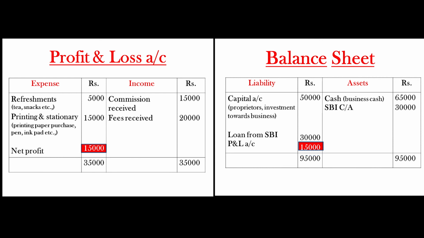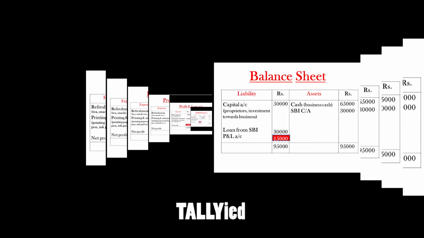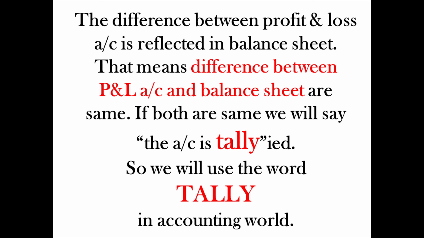If both are the same, we will say the accounts are tallied. So there is a word tally in our accounting. In simple terms, matching the P&L account total with the balance sheet total, we can call it a tally.